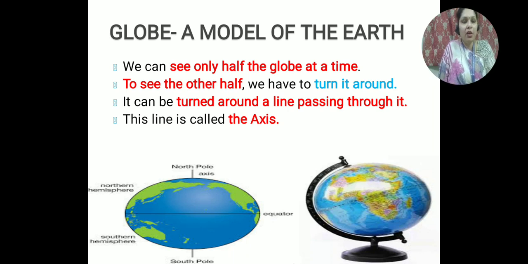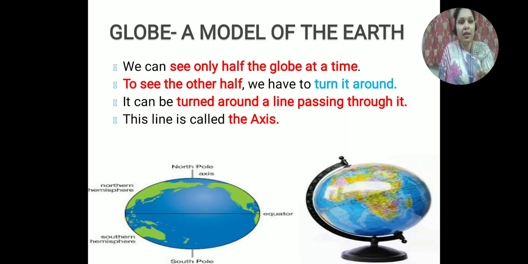Globe, a model of the earth. We can see only half of the globe at a time. If you are seeing this picture on your slide, you can see only the front part of the globe, but you are not able to see the back part. So at a time, one can only see the half part of the globe which is in the front.